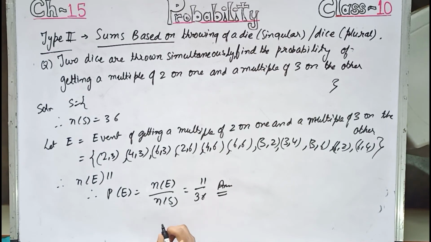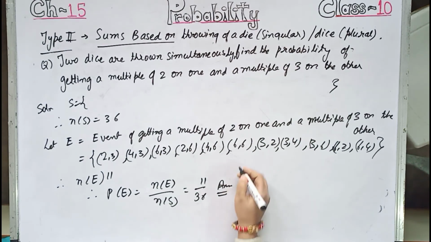Okay. Keep in mind one thing I forgot to mention in the note. The probability of any event can't be negative, never negative. The probability of any event can't be an improper fraction. Suppose 36 by 11. So this probability is not possible because the probability of a number lies between 0 and 1 only.